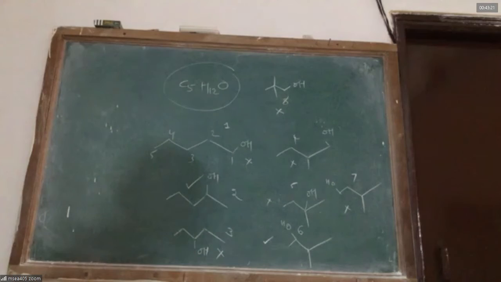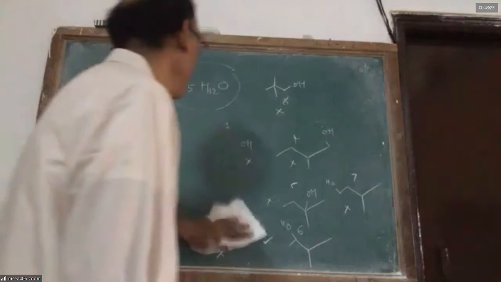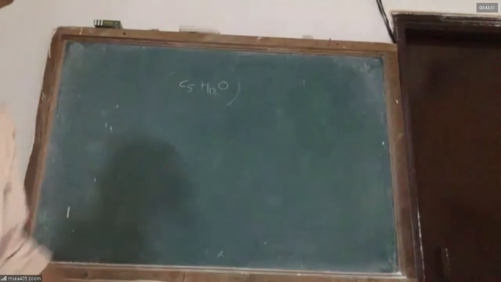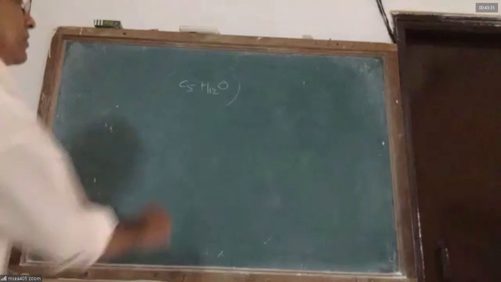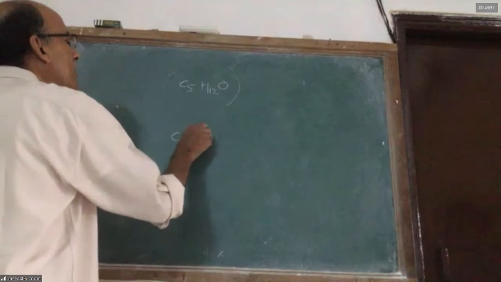This is only an IIT Advanced question, so don't worry about it. It is beyond the comprehension test. But there can be a simple question. C5H12O can have how many ethers? Can you think of it? I can write 4 carbons in a chain.